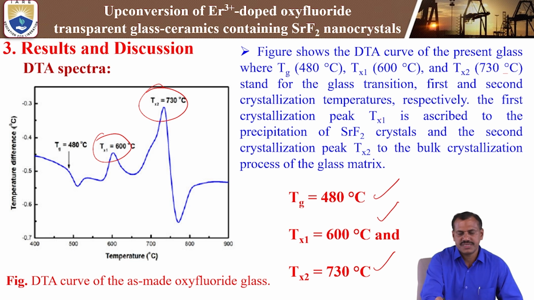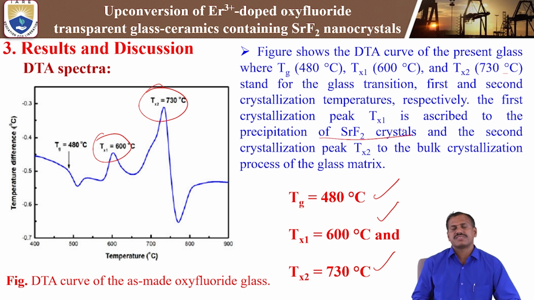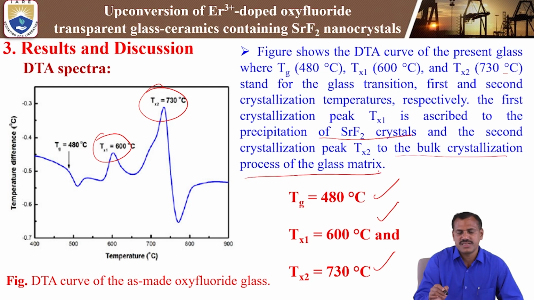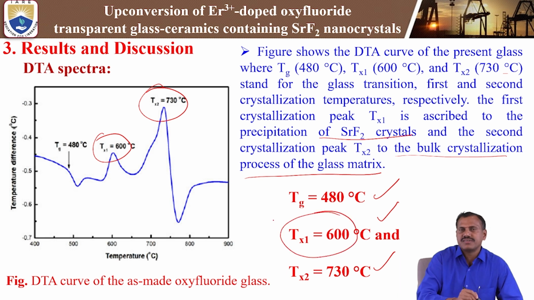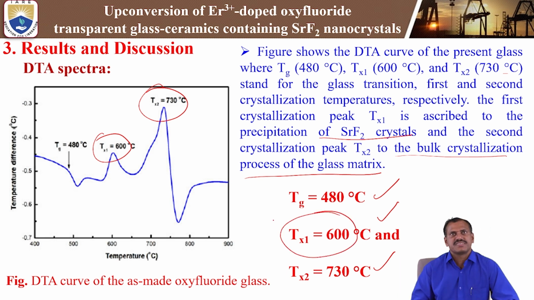The first crystallization peak, TX1, is observed for the precipitation of transparent fluoride nanocrystals, and the second crystallization peak, TX2, is a bulk crystallization process of the glass matrix. So there are two crystalline phases: one is the transparent fluoride nanocrystal phase, the other is the bulk crystalline phase. That is why we are using the first crystallization temperature, TX1, 600 degrees centigrade.